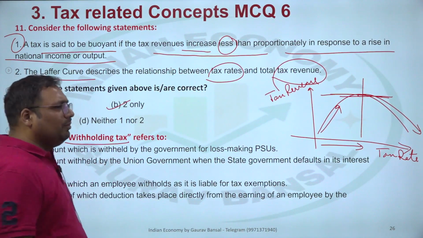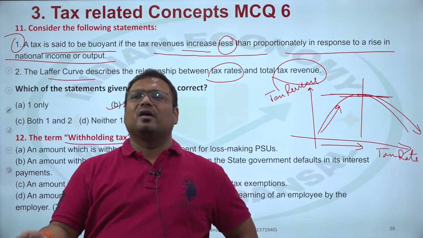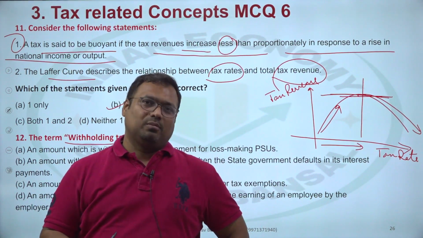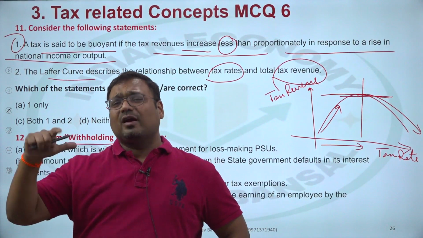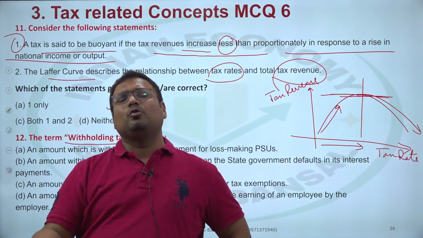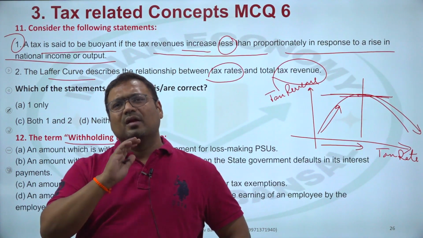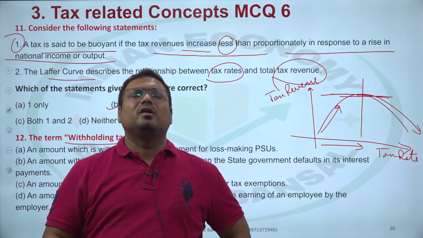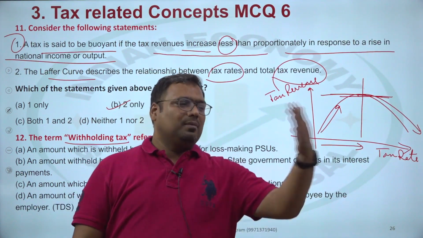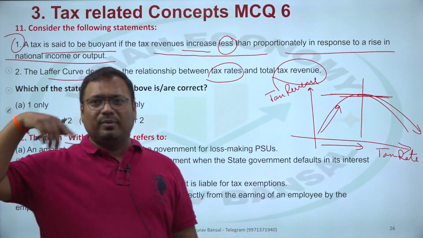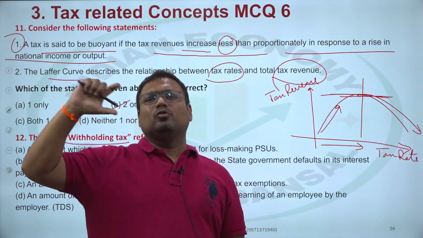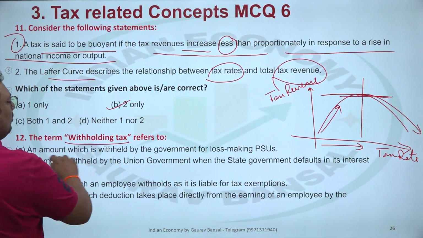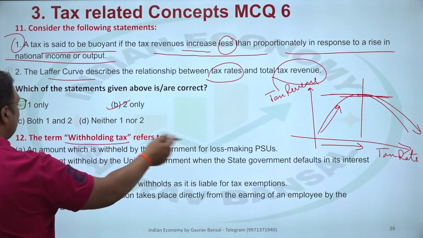You are withholding money. A company has hired consultancy. It makes payment to them. Those are not employees, they are consultants working for a company. When the company makes payment to them and the payment exceeds 2 lakh rupees or 1.5 lakh rupees, let us say, then it becomes a rule for this company to mandatorily deduct 10% of that payment and pay it to government on their behalf. It will be deposited in their name. So you are withholding the payment. So TDS is simply an amount which is withheld, as you know.